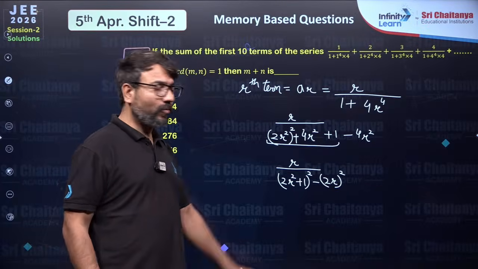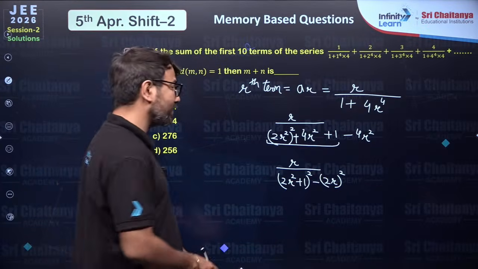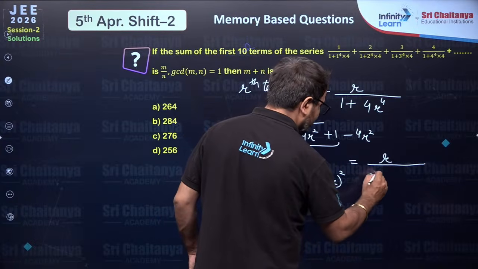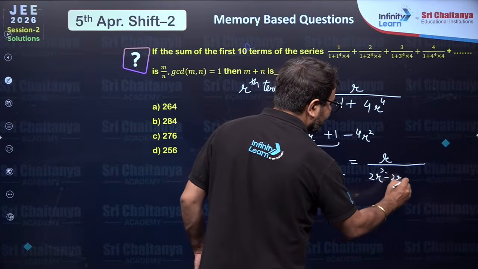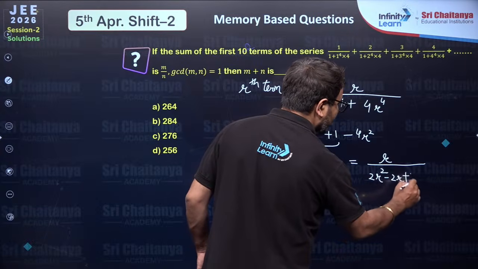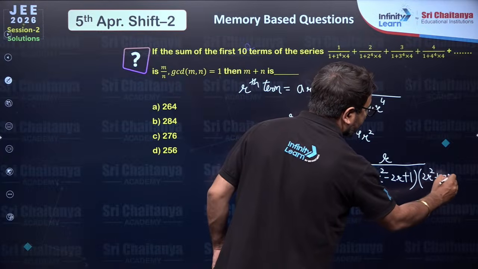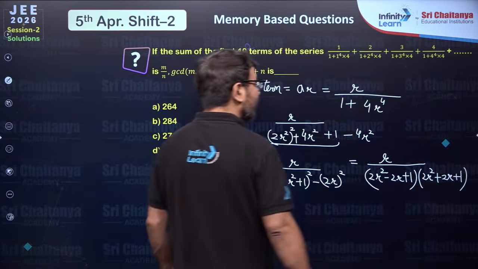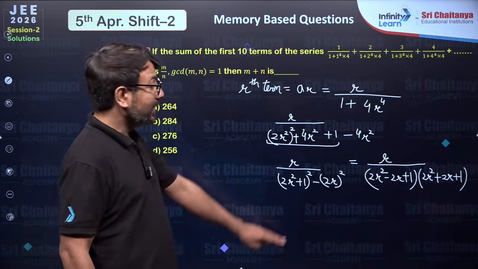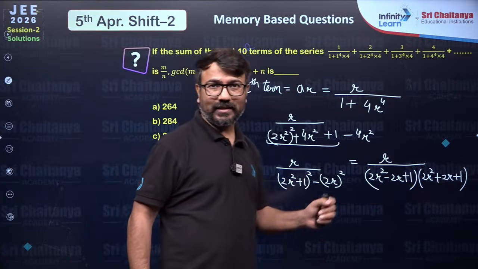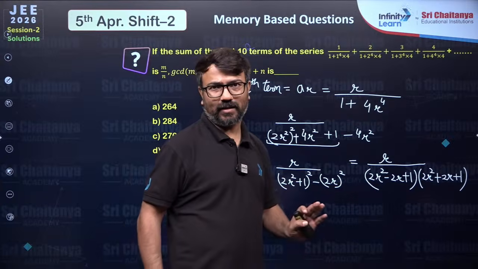Now, do you know what is a square minus b square? A square minus b square will be a plus b times a minus b. So 2r square minus 2r plus 1, then 2r square plus 2r and then plus 1. So here you can see the denominator is the product of the 2 factors. However, the numerator is r.